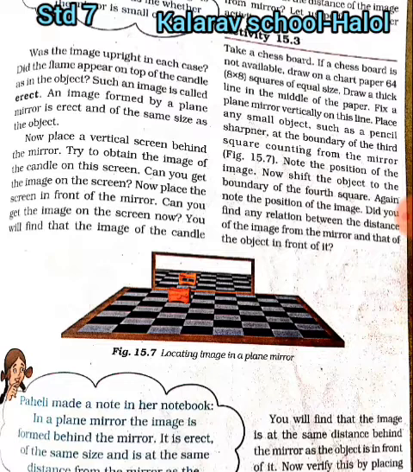Now place a vertical screen behind the mirror. Try to obtain the image of the candle on this screen. Can you get the image on the screen? Now place the screen in front of the mirror. Can you get the image on the screen? Now you will find that the image of the candle cannot be obtained on the screen in either case. What about the distance of the image from the mirror? Let us perform another activity.